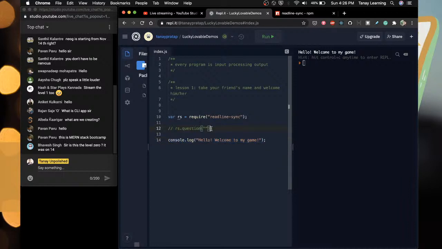Now we want an input. So we do input. How do we do input?